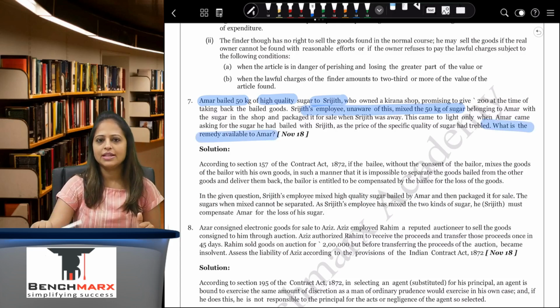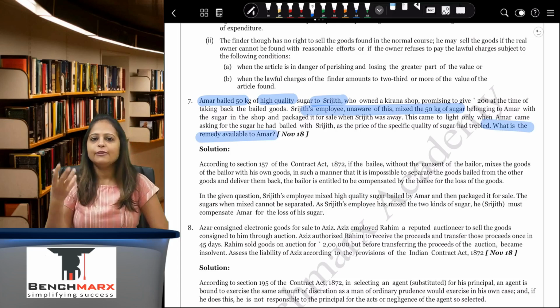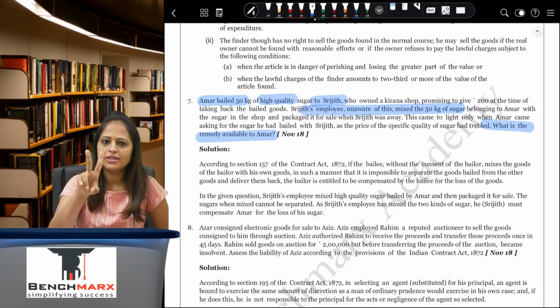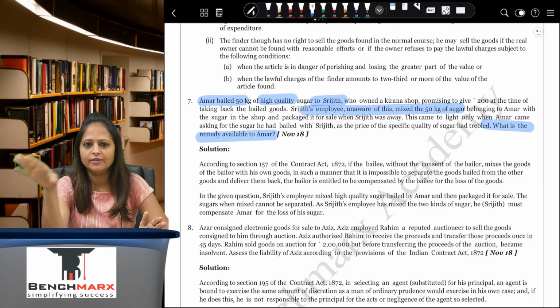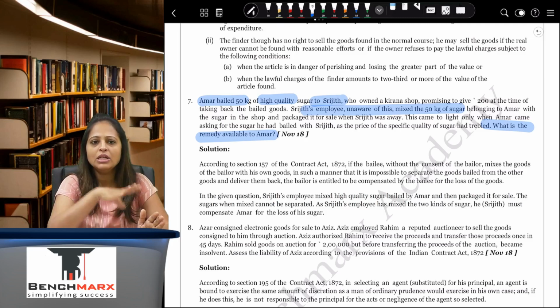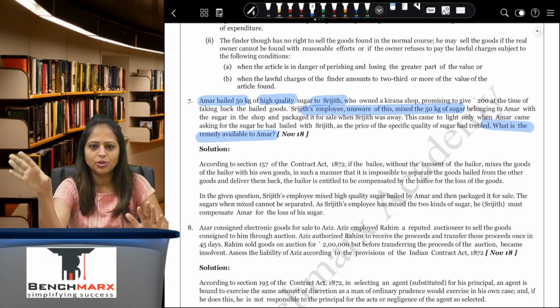So here when the goods are bailed, first thing is you cannot mix the goods bailed with your own goods. If you mix the goods bailed with your own goods, there are two scenarios, whether the goods can be separated or it cannot be separated. If the goods can be separated, what will you do? You will give as a bailee, because you have mixed the goods. Whether you do it, you are employed as it, doesn't matter. You are a bailee, you have to be responsible for it. So here, if the goods are separable, then you will have to give the cost of separating the goods from the bailer goods from your own goods.